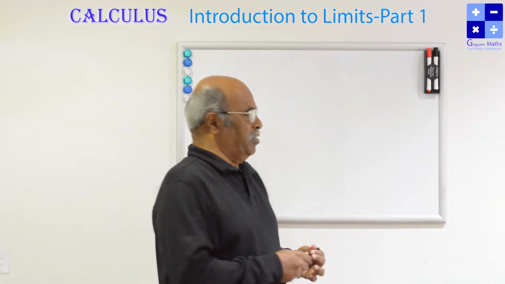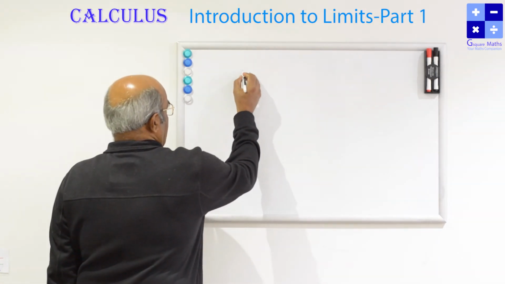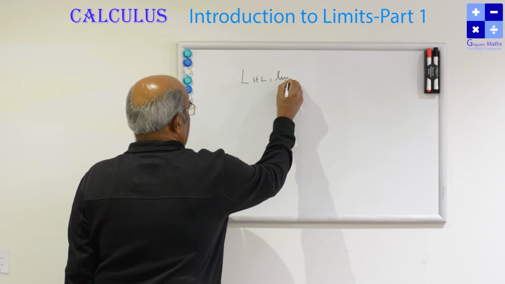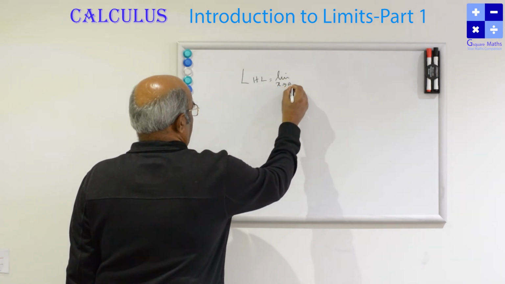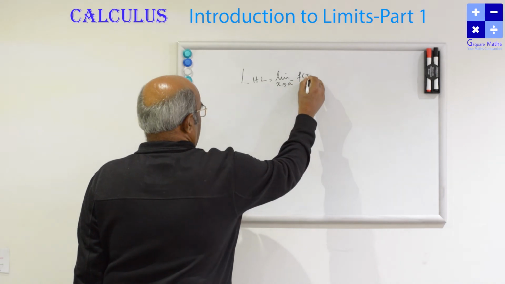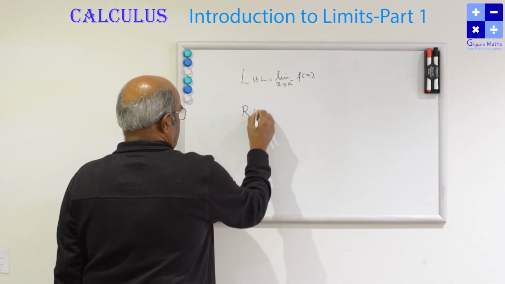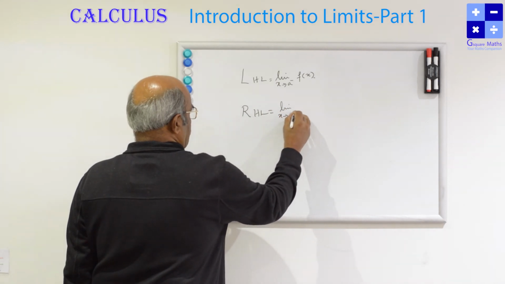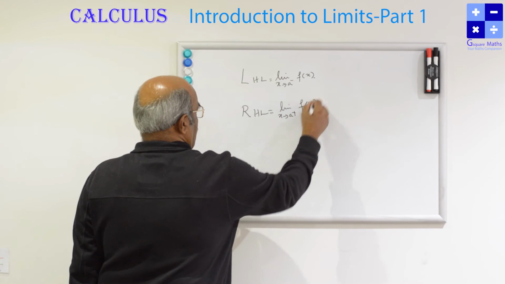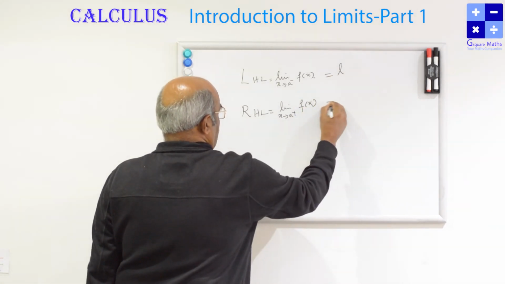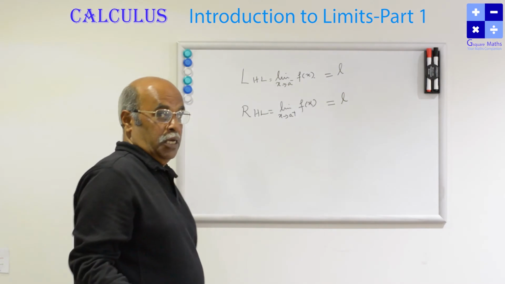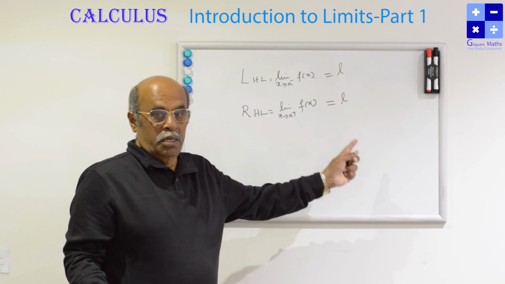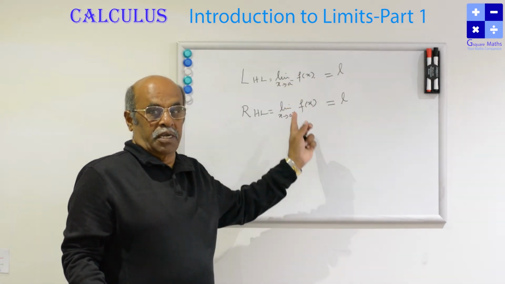So we will define the limit like this. If the left hand limit, that is limit x tends to a minus f(x), and right hand limit x tends to a plus, if these two are equal, they may be equal, they may not be equal also. If they are equal, we can say that left hand limit is equal to right hand limit.